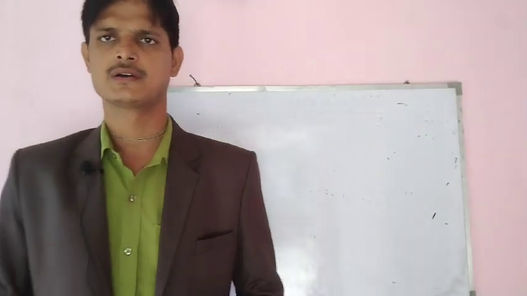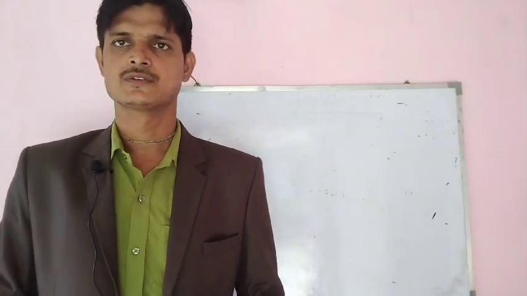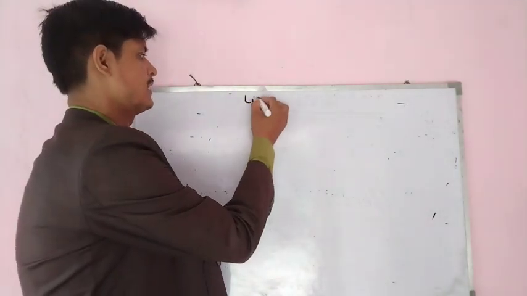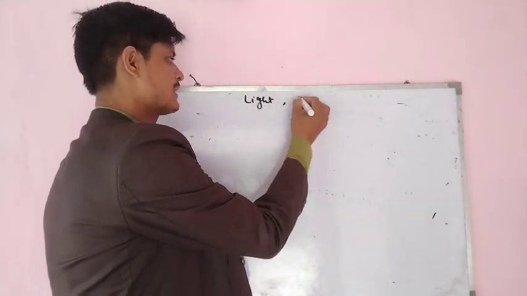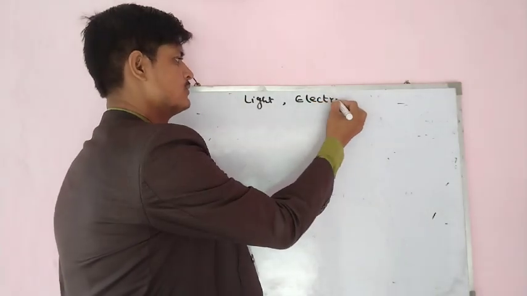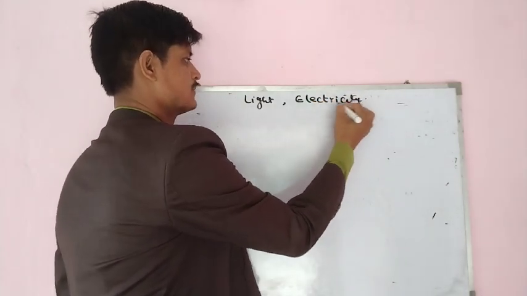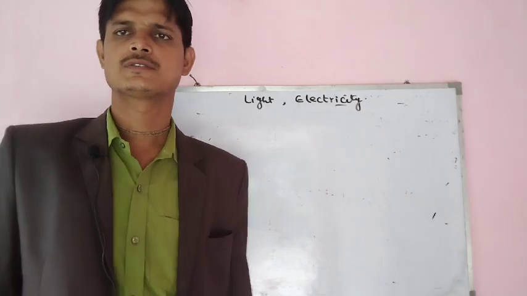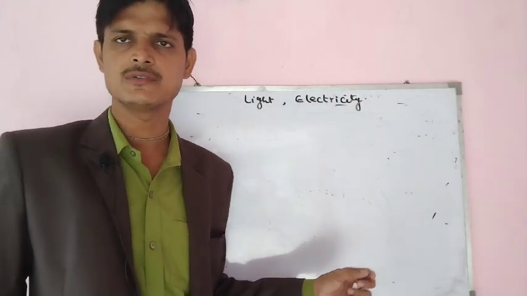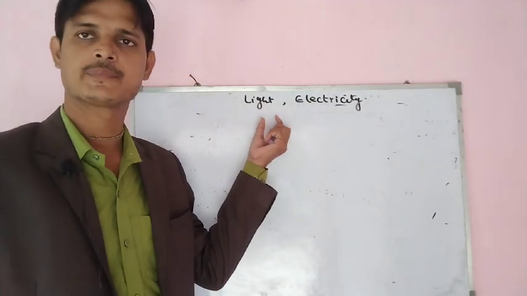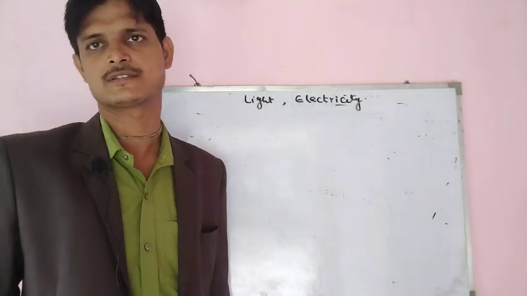Hello everyone. So, if we consider the most important topics of class 10th CBSE in physics, we come across two chapters. The first one is called light, and the second one is called electricity. These are the two most important chapters. Okay. So, I am going to deal with one peculiar concept based on light.